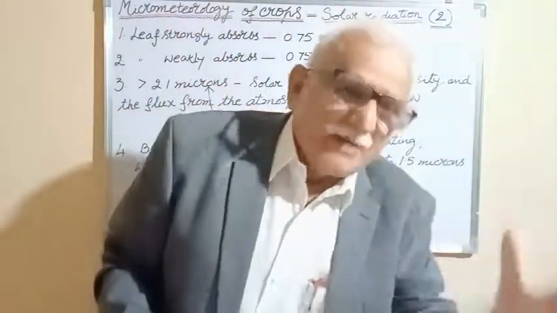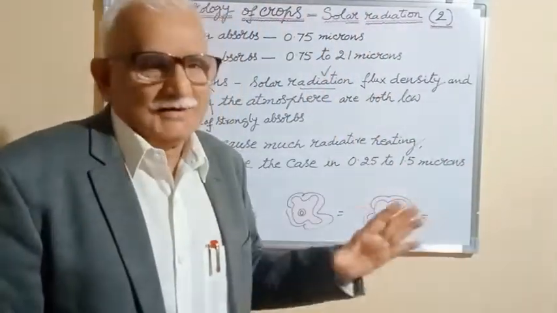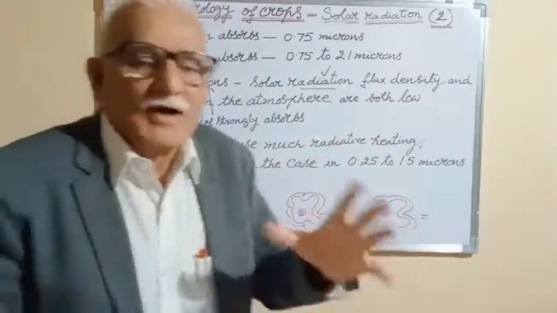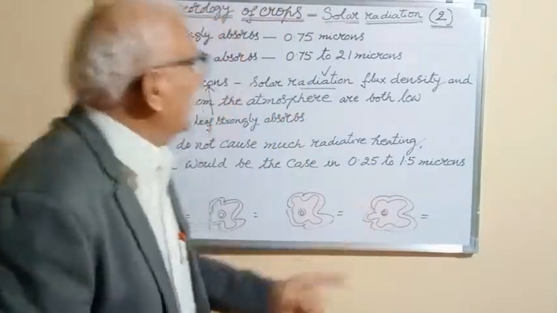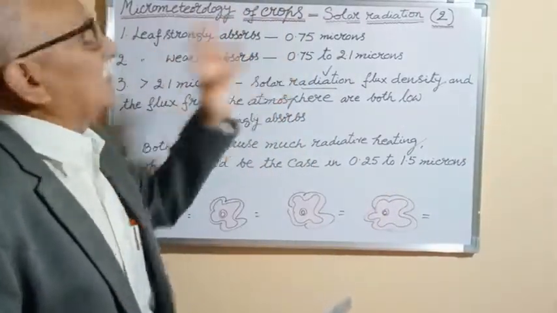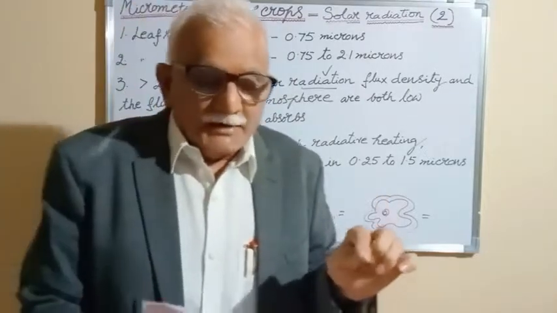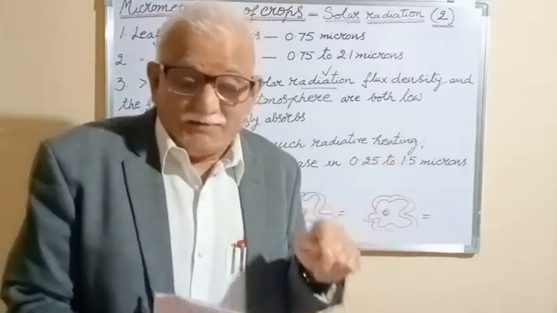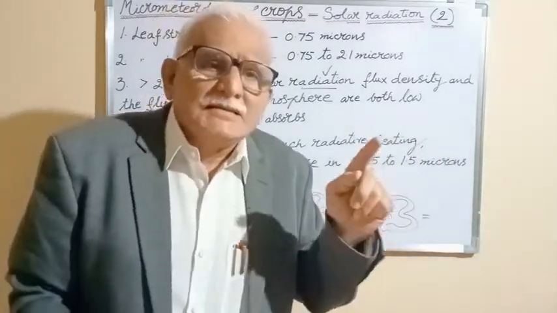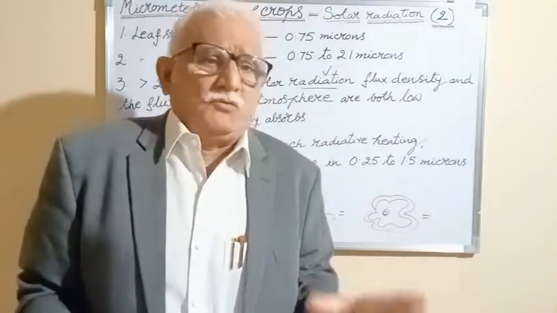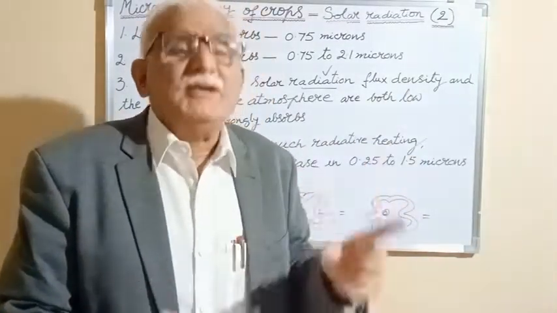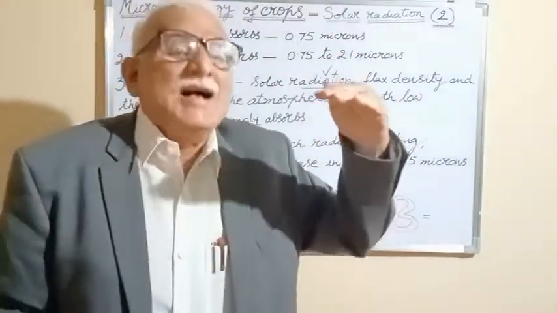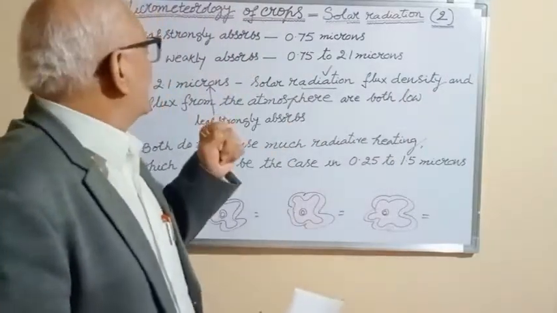If at all when I am explaining I may rub it, but you can verify from what you have written first. Now I explain the first point: leaf strongly absorbs 0.7 microns. Leaf strongly absorbs solar radiation at 0.7 microns. This is the longest effective wavelength for photosynthesis of higher plants.